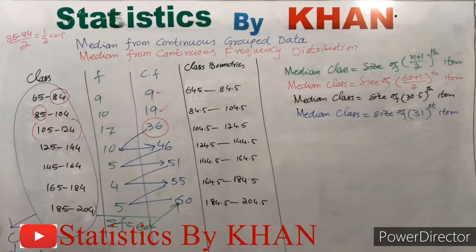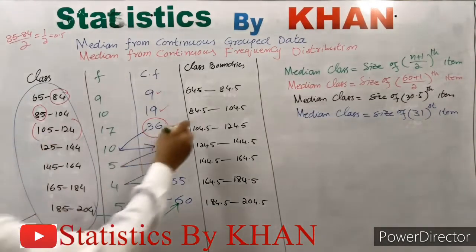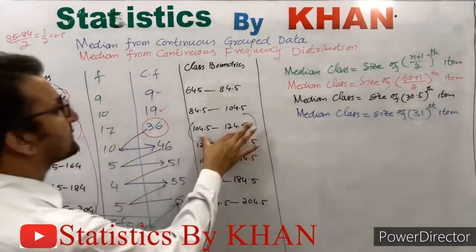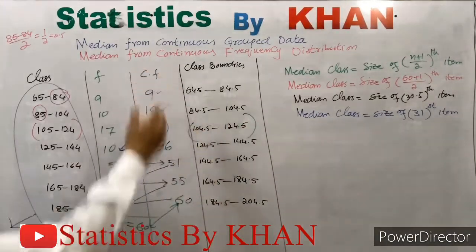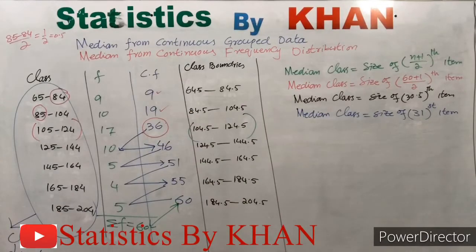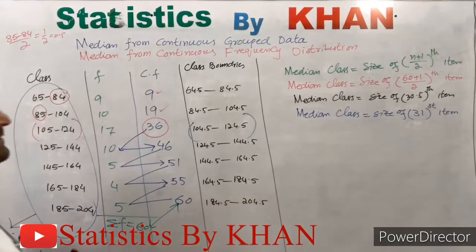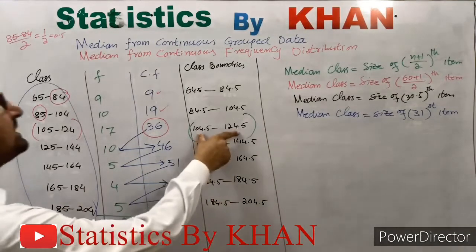Now instead of this class, we will consider this class. That is, instead of these class limits, we will consider class boundaries, because it fulfills the definition of a continuous variable, as there is no gap between the minimum possible value and the maximum possible value of the variable. So now this exactly matches the definition of a continuous variable. Now we will interpolate the median in this class.